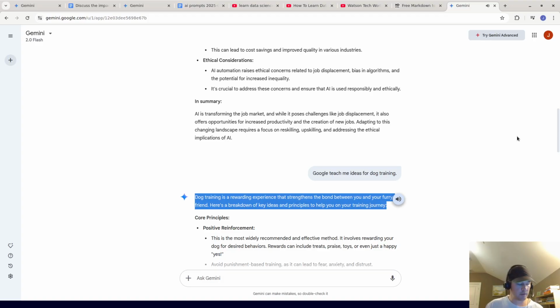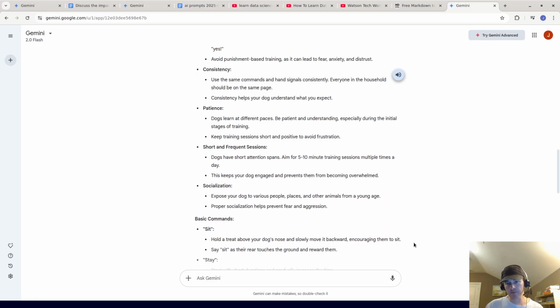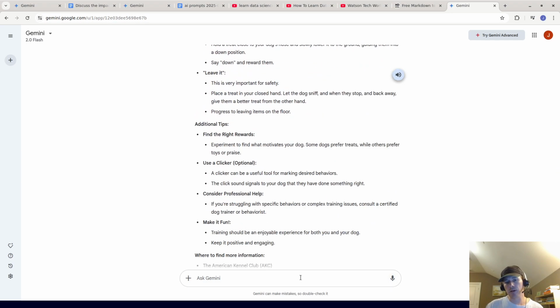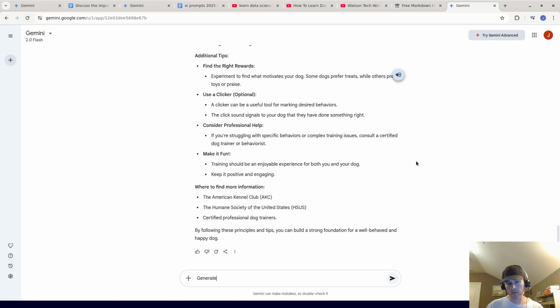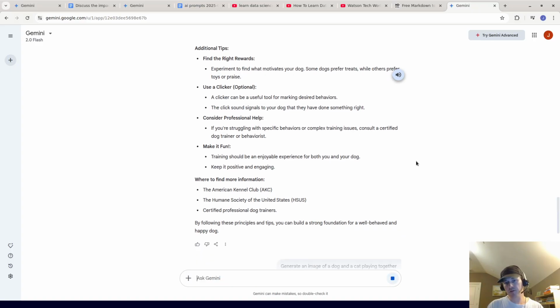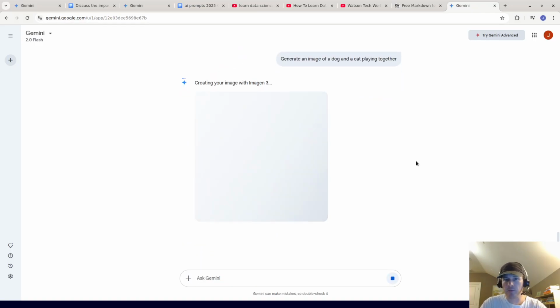Okay, so I think that's a really great answer. And now I just showed you the use of the microphone. Now I want to show you how you can actually generate images. So for example, generate an image of a dog and a cat playing together. So it's smart enough to know that you want to generate an image, and it uses Imagen 3. I'm not sure if it's pronounced Imagine 3 or Imagen 3.